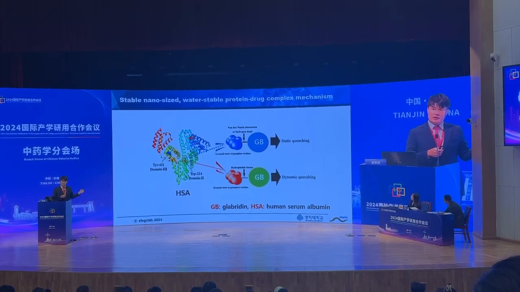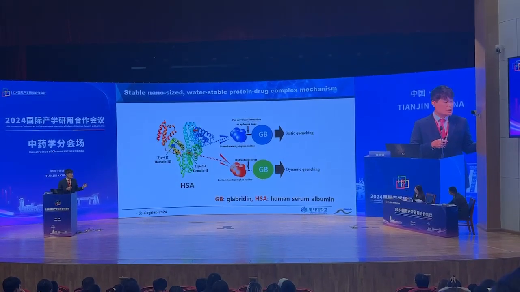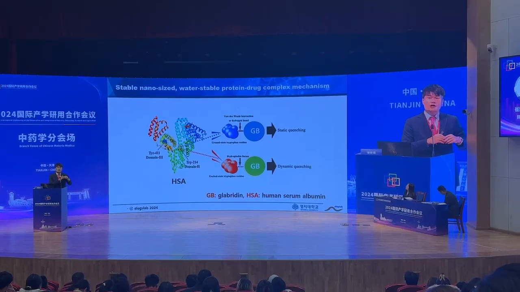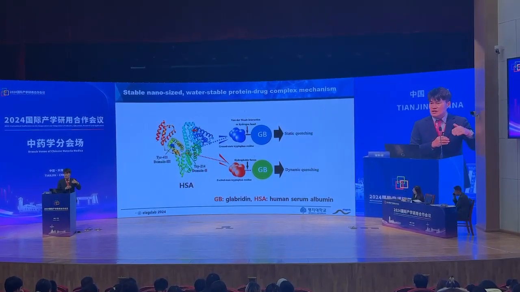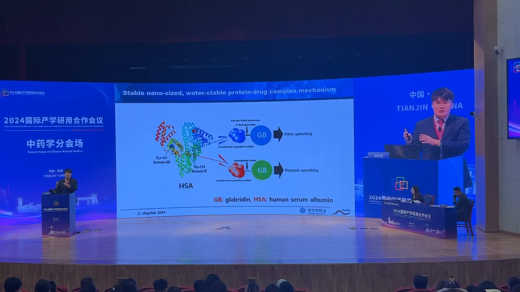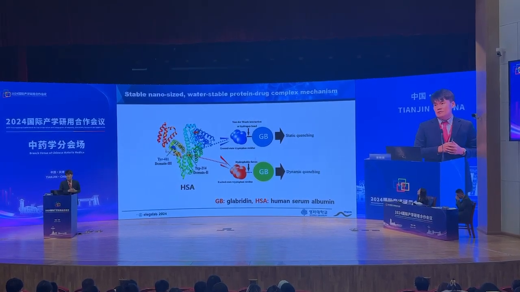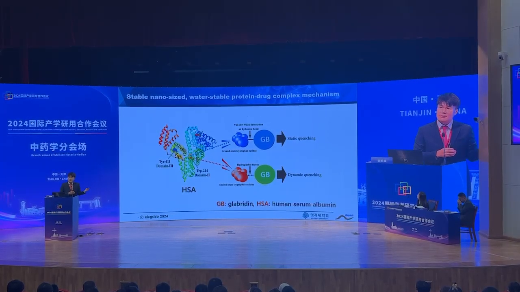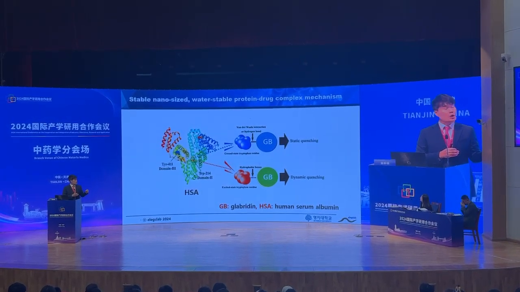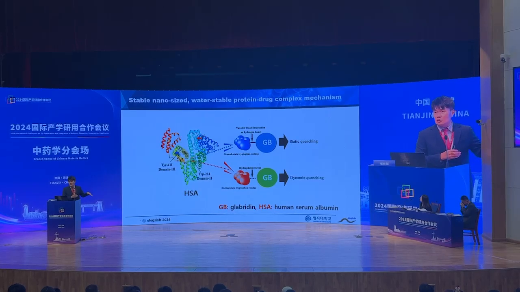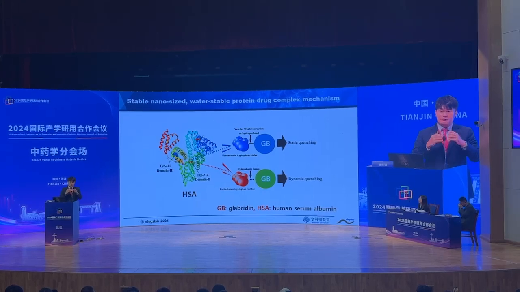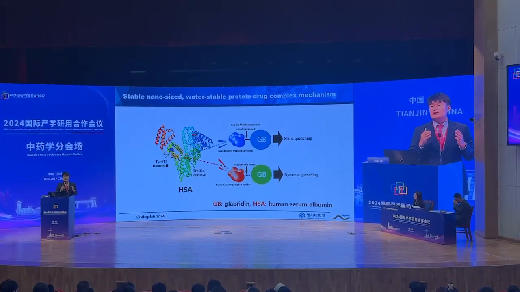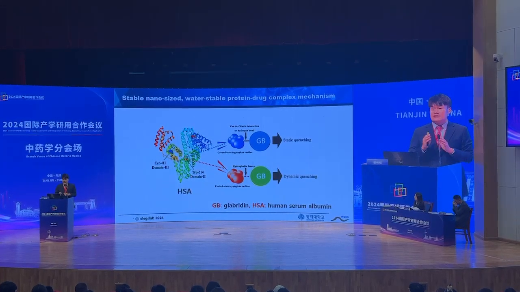So one of them is fluorescence spectroscopy. When the small molecule binds to the protein, there are fluorescent amino acid residues in the protein. If the small molecule binds near these fluorescent amino acid residues, there are two types of quenching of the fluorescence. The first one is static quenching, and the other one is dynamic quenching. When this binding is very strong and rigid, we could find static quenching. This static quenching indicates that this nanocomplex is very stable.